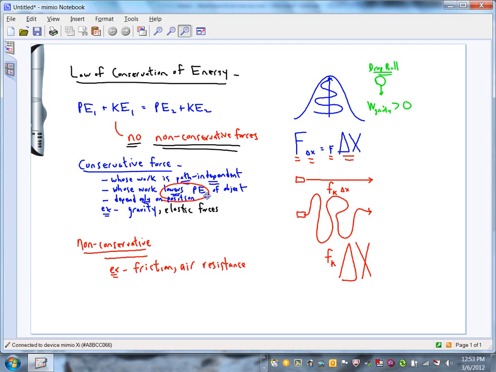Let me give you one more example. Let's say that a bicycle is being pedaled down the road by Elena, right? So there's a force exerted by her feet against the pedals. Conservative or non-conservative? Does Elena's force against the pedals fit this definition of conservative force? Is it path independent, its work? Does her work result in a lowering of potential energy of the bike? And does the force that she exerts depend only on her position?